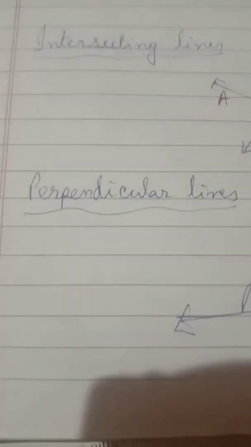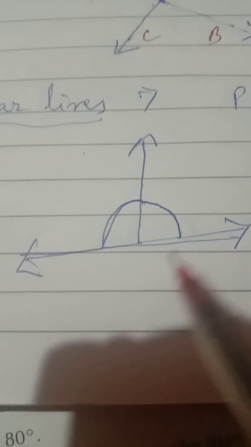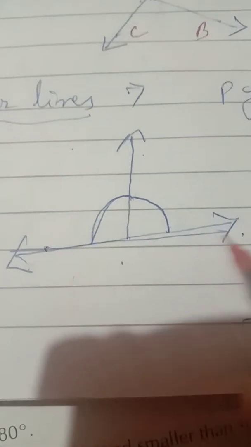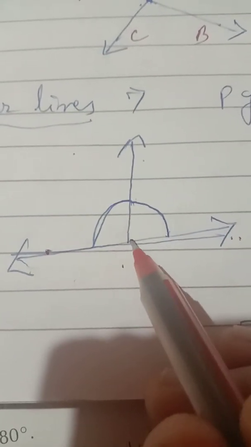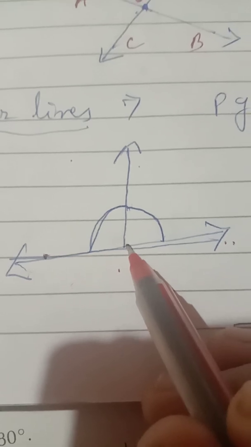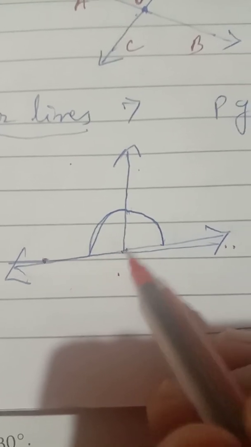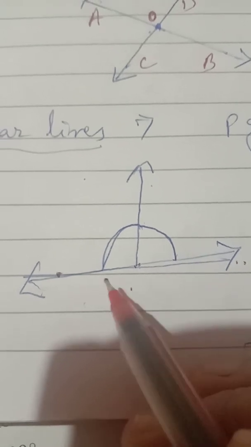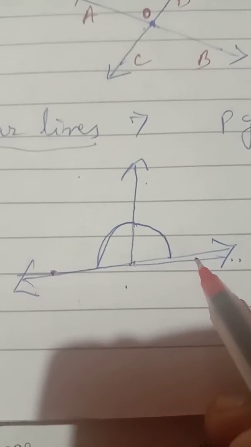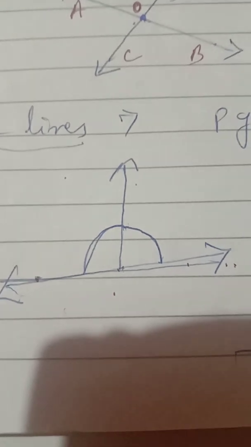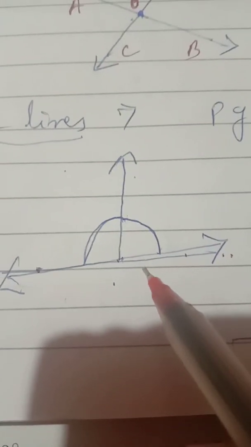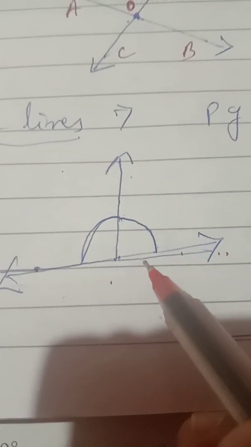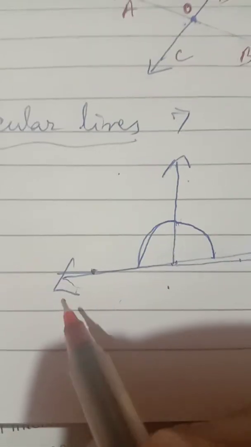Next come perpendicular lines. So when two lines or line segments intersect or meet in a point and form a 90-degree angle, that means a right angle, that time we call these two lines or line segments perpendicular to each other.